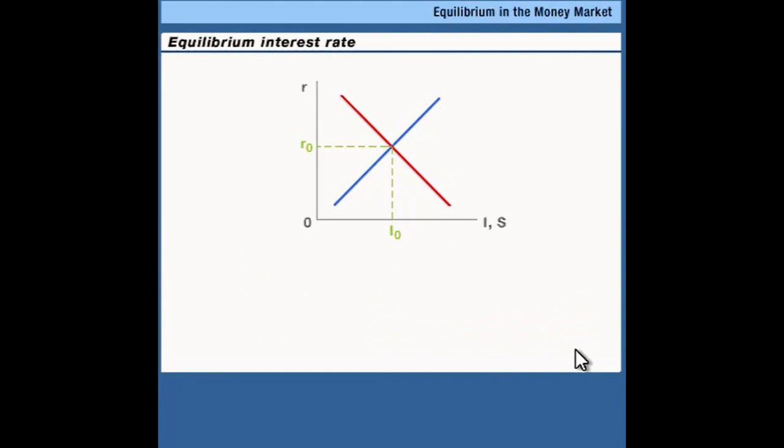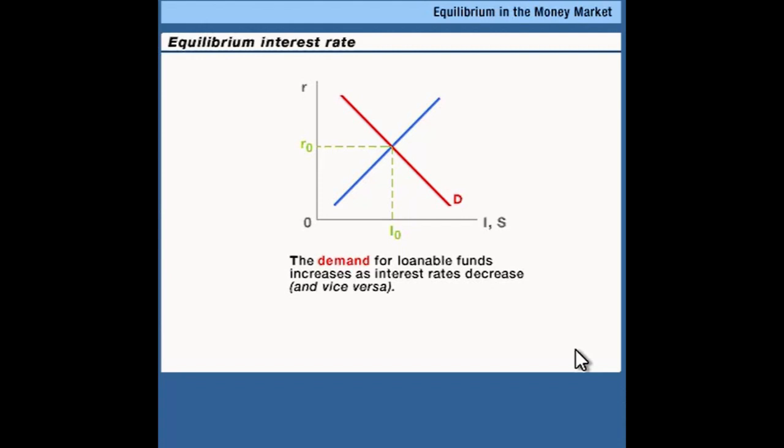Let's start with a diagram that we've drawn before. Here's the demand for loanable funds. This is businesses wanting to borrow money. And businesses want to borrow more money whenever the real interest rate is lower, and they want to borrow less money when the real interest rate is higher. That's because investment projects are profitable when you can borrow money at low rates, and investment projects are less profitable when you have to pay most of your profits to the bank. That is, when the interest rate is high.